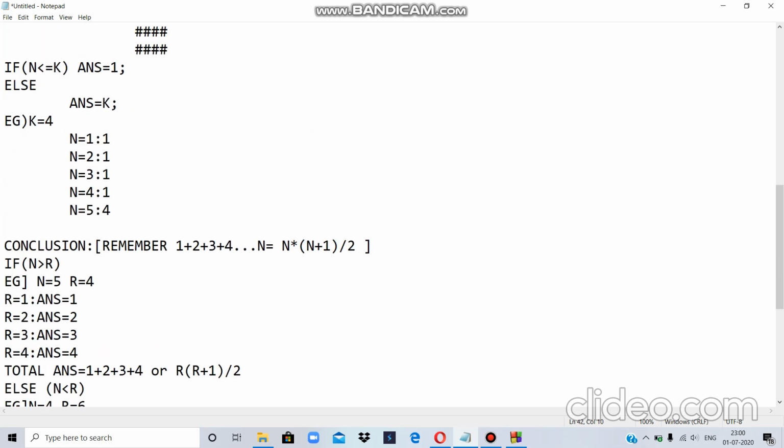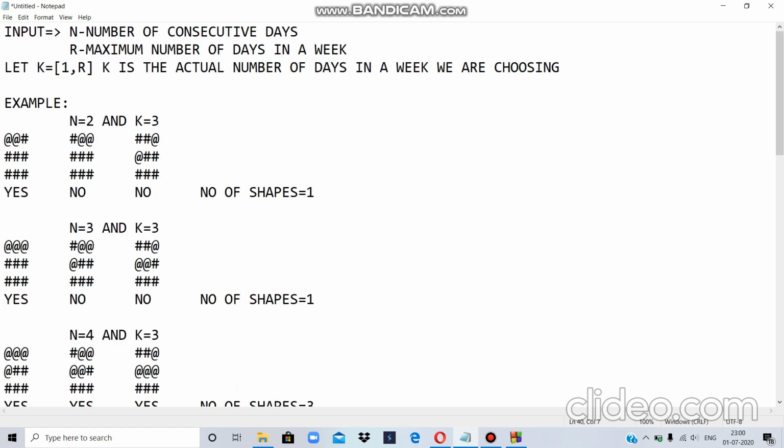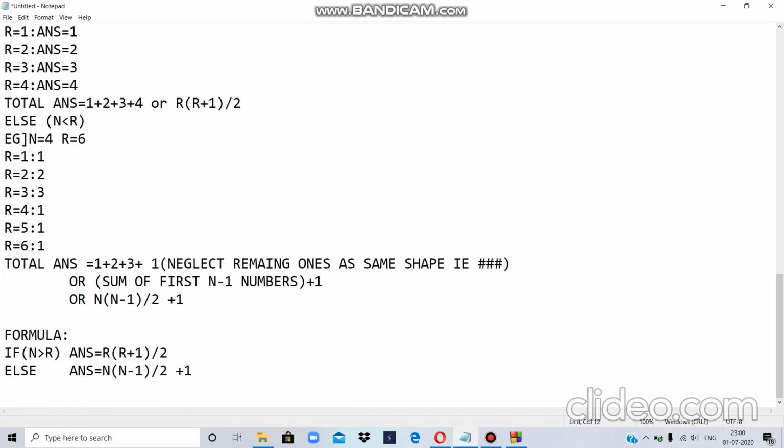Earlier when I started the solution, I told you that we are given n and r. K is an imaginary thing that I have used in my solution. So initially we'll be given n and r. And what is k in that? K is the actual number of days which I am choosing. So now let's start with the question.